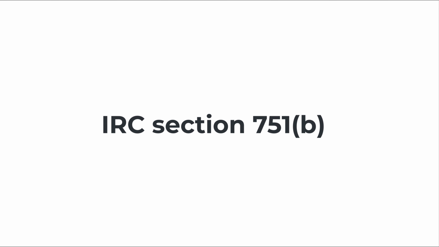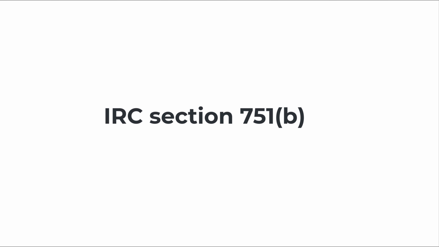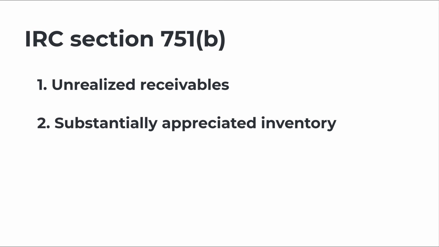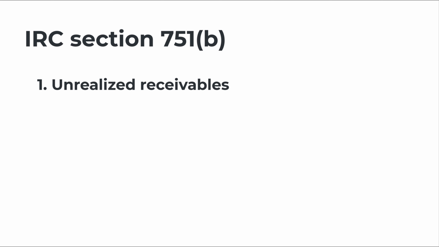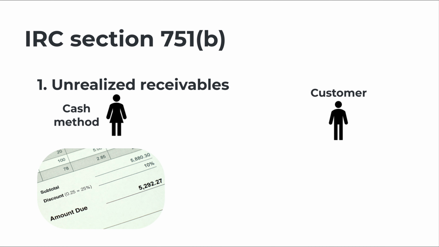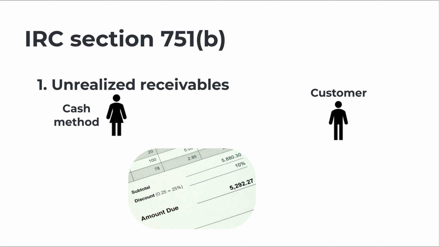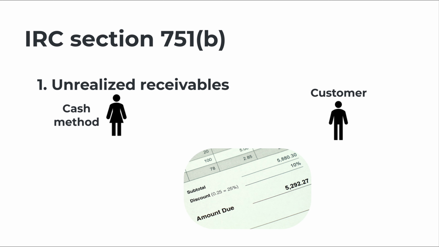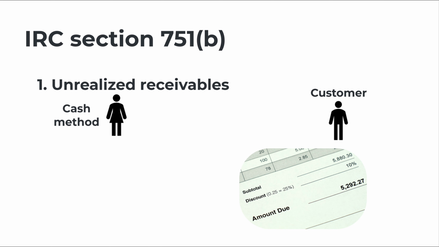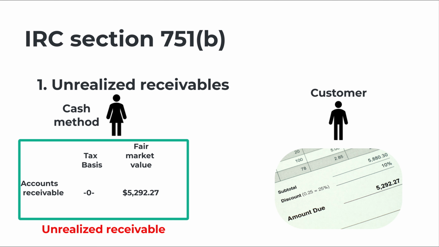Section 751 identifies the dangerous ordinary income assets as 1. Unrealized receivables, and 2. Substantially appreciated inventory. Unrealized receivables are essentially accounts receivable owned by a cash method taxpayer. The taxpayer completed the work for the customer, charged the customer, but has not yet collected.